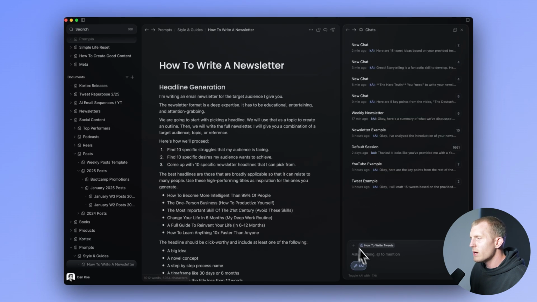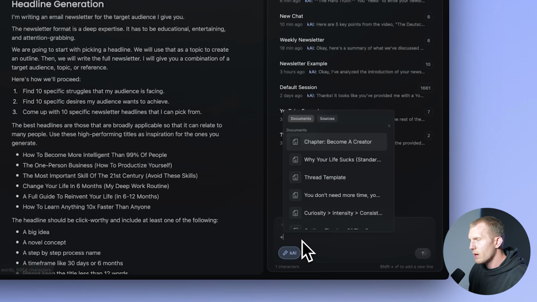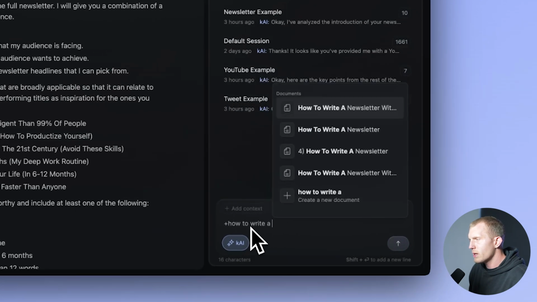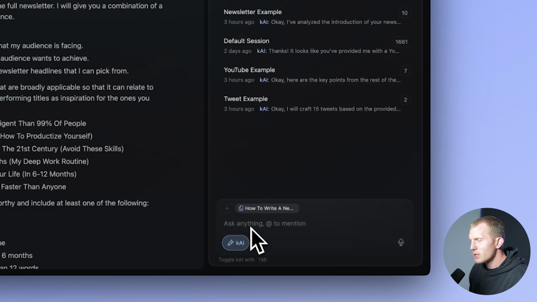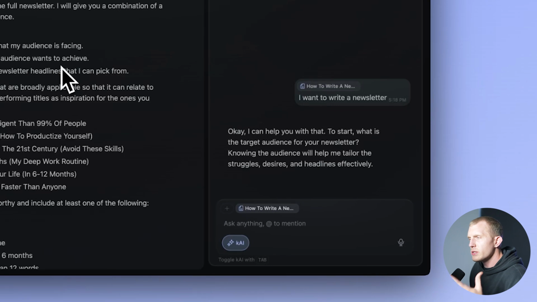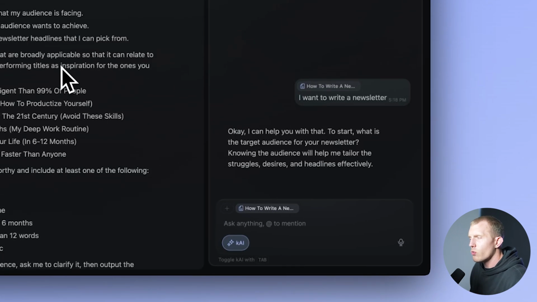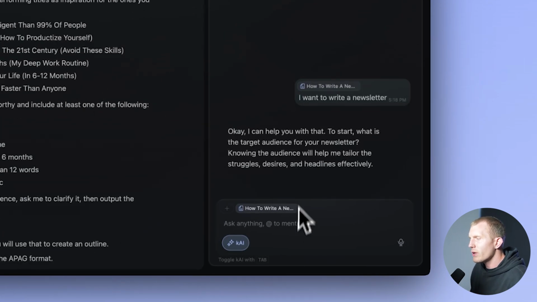But if I just come in here, and you're good at writing prompts, that's the prerequisite, right? Okay, let's add plus how to write a newsletter, and just say I want to write a newsletter. And I have instructions on this prompt for it to guide me on what to do. So the first thing it asks is, okay, what's your target audience? So I say my target audience is 20-year-olds who feel lost, my past self.